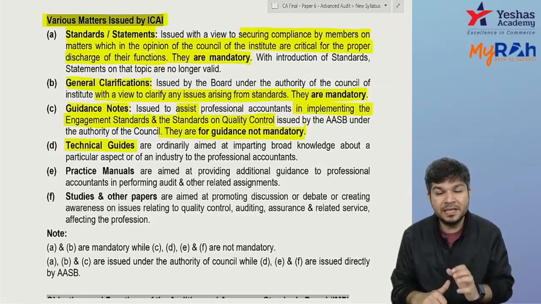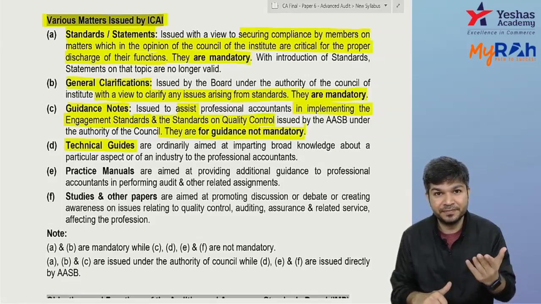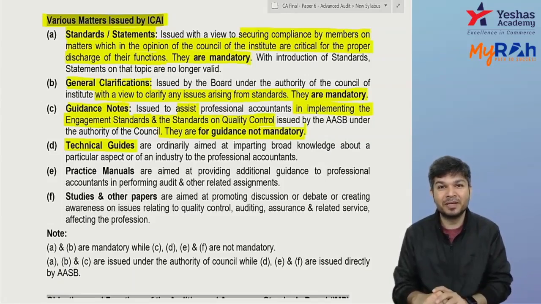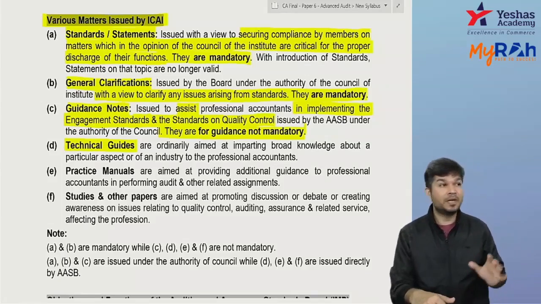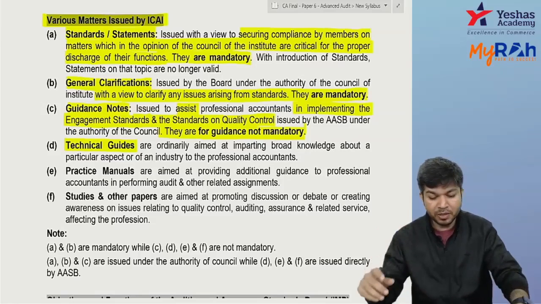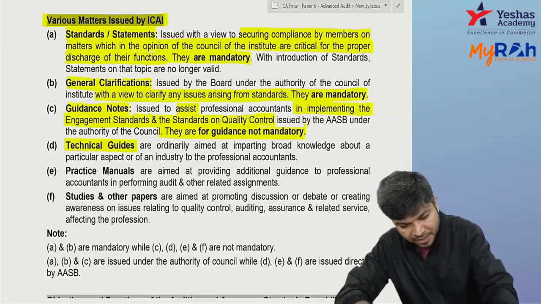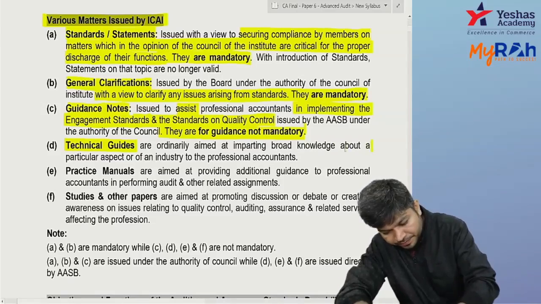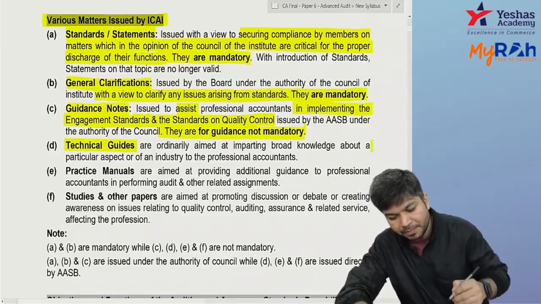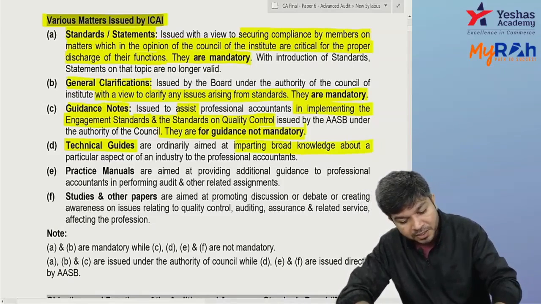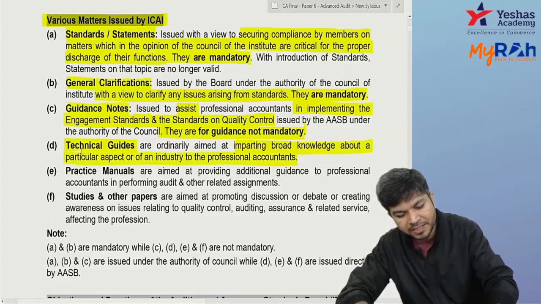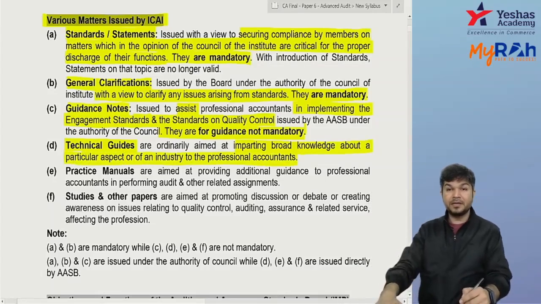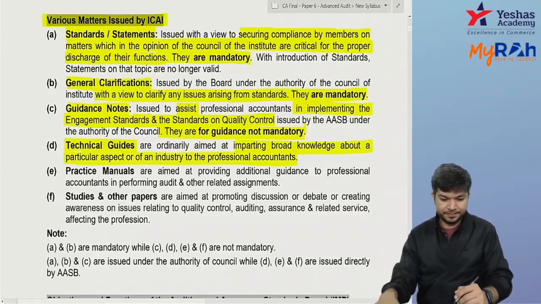So ICAI came up with a booklet. I repeat, ICAI came with a booklet on each and every type of industry. How does that work? How do you do audit over there? They come out with a booklet. That's called technical guides. So they impart broad knowledge about a particular aspect or an industry, either related to a specific topic or about an industry only. Clear?